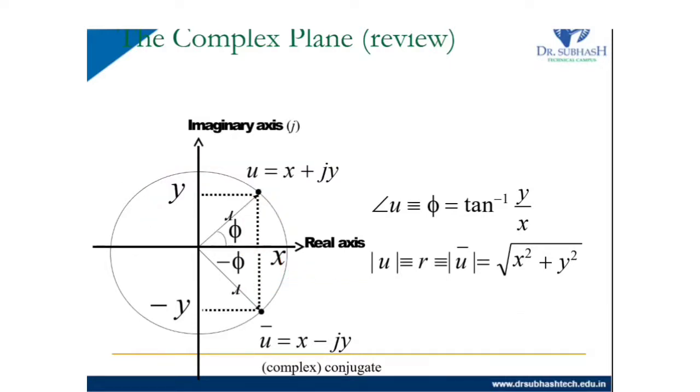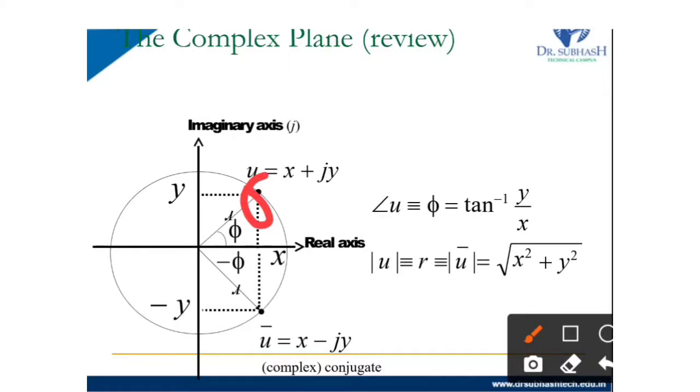So the point u will be written as u equals x plus jy. Here all are positive real x and here all are negative real x. On the upper side it is positive y and on the downside it is negative y. So the point is in the first quadrant, so u equals x plus jy.